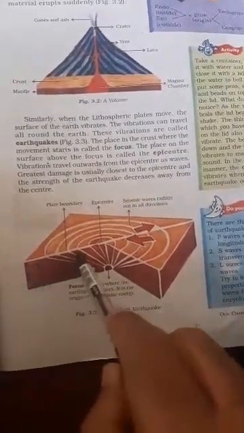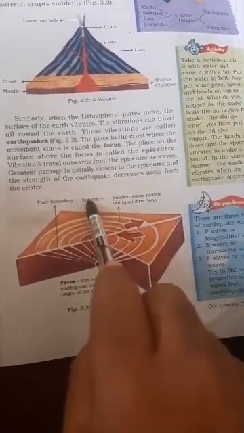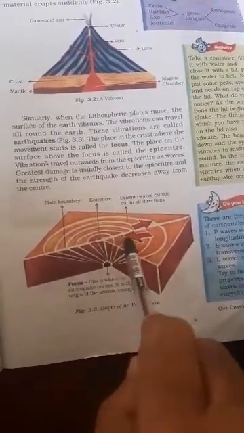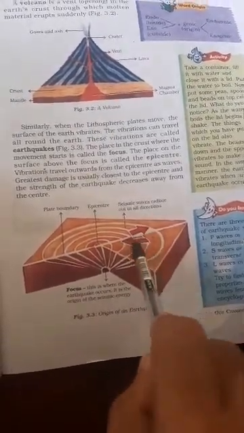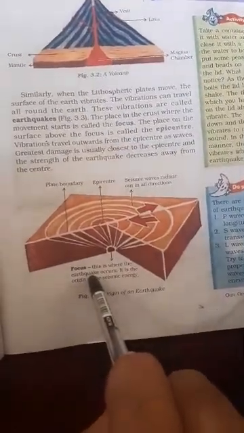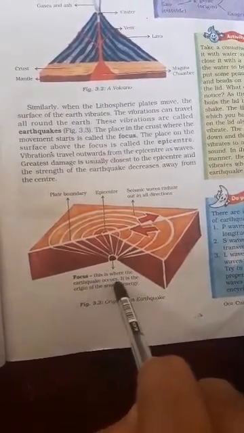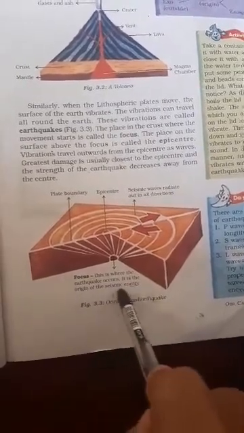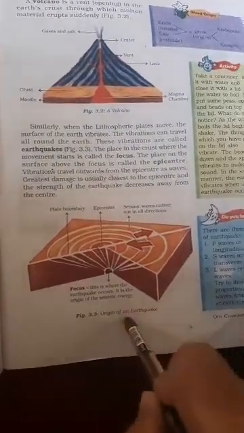In the figure you can see a plain boundary line. Above the center is the epicenter. These are the seismic waves radiated in all directions, outward and interior. The focus is where the earthquake occurs. It is the origin of the seismic energy, the origin of the earthquake.